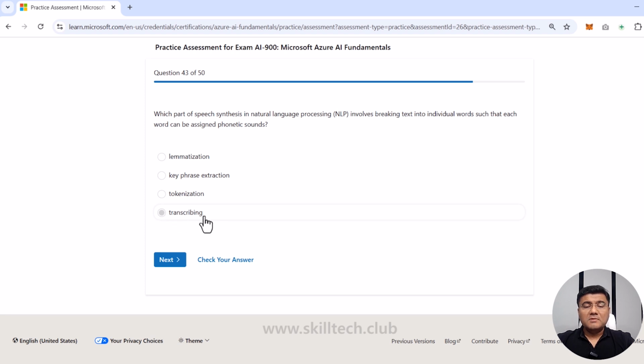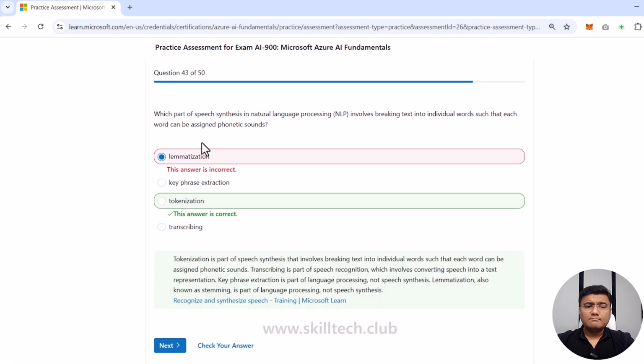Now, this is something which is a little confusing for me. I do not remember the word exactly. But if I want to do speech synthesis in natural language and it involves breaking text into individual words. Now, tokenization is something which is converting text into tokens. I don't think this is it. It can be the first or the last one. I'm going with the first option. No, that is right. Tokenization is the right answer.